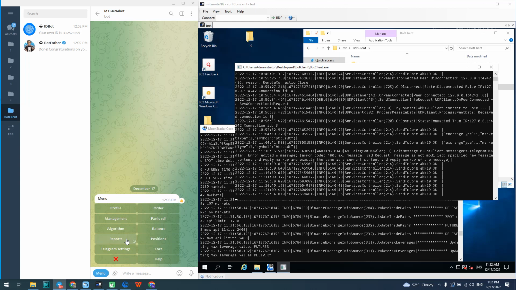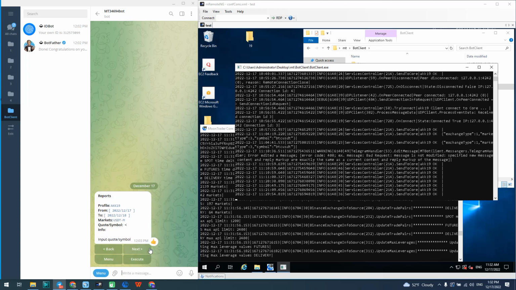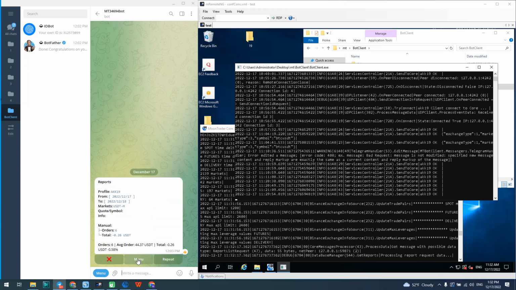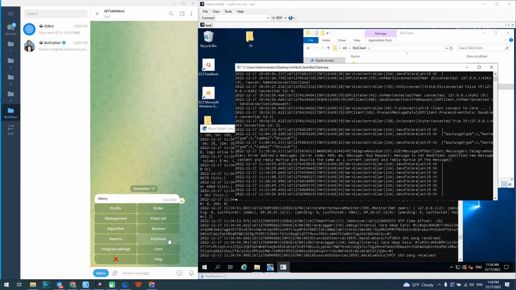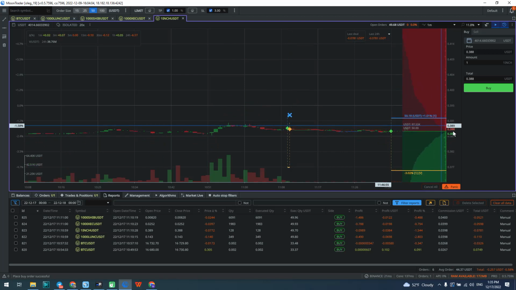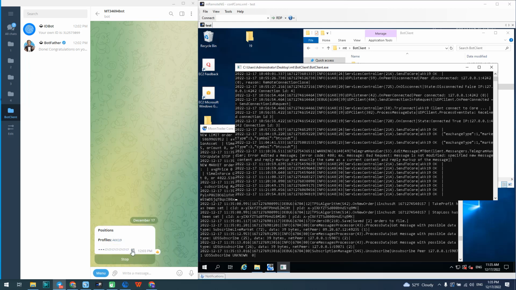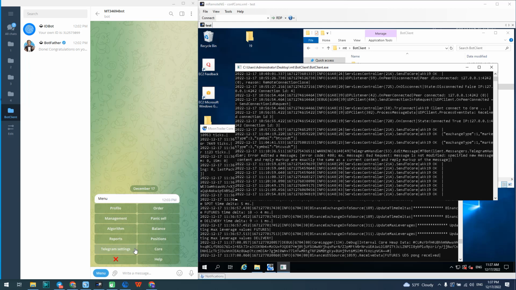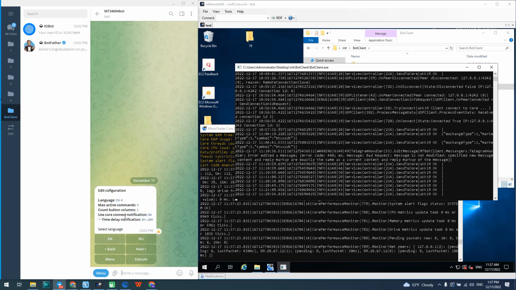In the Reports tab, we can see reports for a specified period of time by markets, by trading pairs, or in general. In the Positions tab, we can see information on our open positions, volume, price, and P&L. In the Telegram Settings tab, we can enable or disable Telegram bot notifications, such as order fill, complete deals, periodic trading reports, and so on.